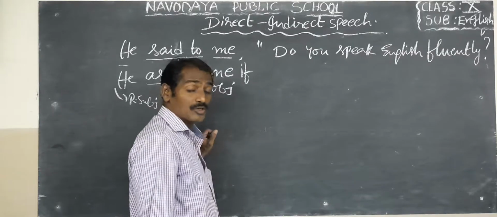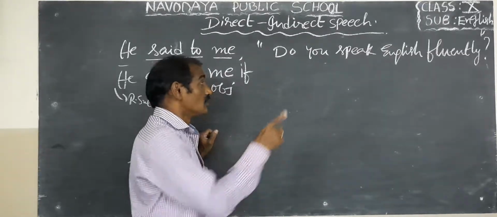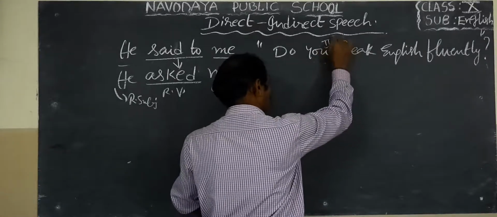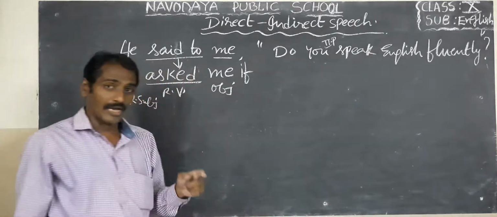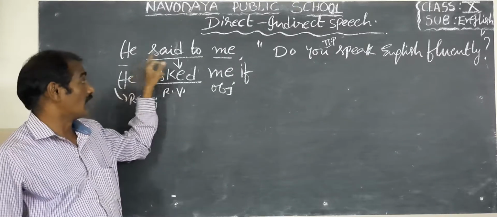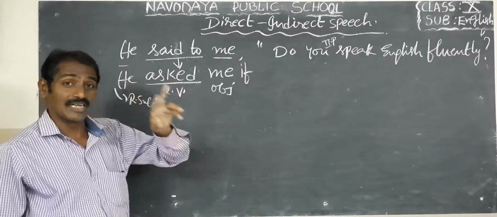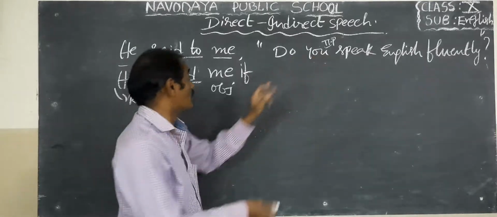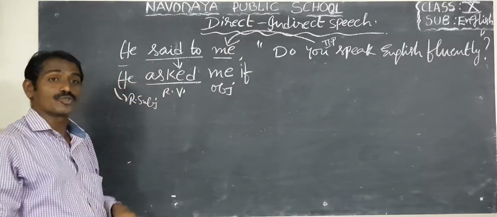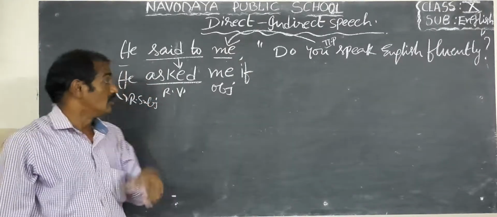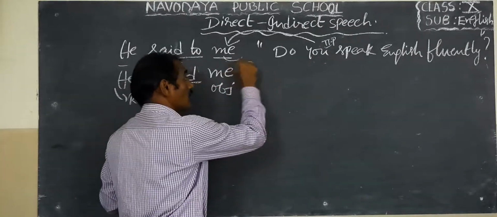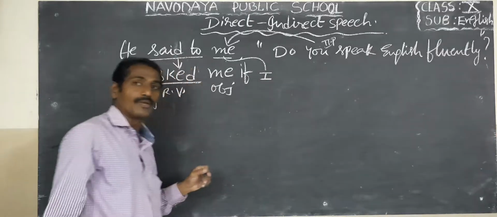Next, first you should change the subject. You means second person. First person I should be changed to the subject of the reporting verb. But second person you should be changed to the object of the reporting verb. Okay children. So here the object is me. So we should write the subject: me became I.